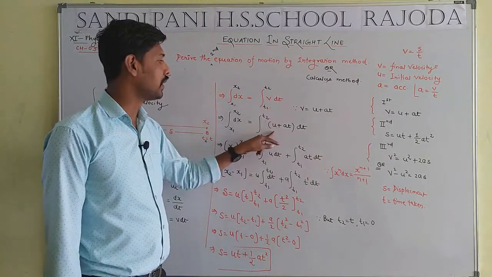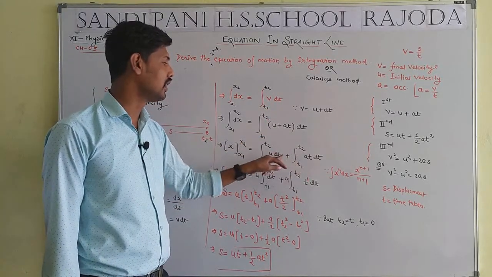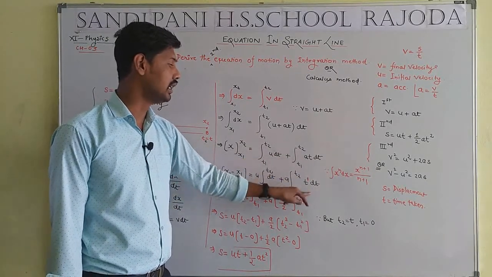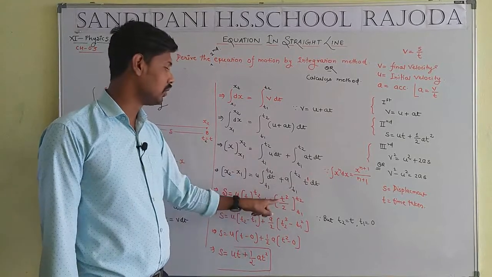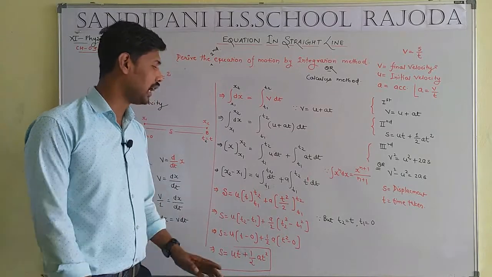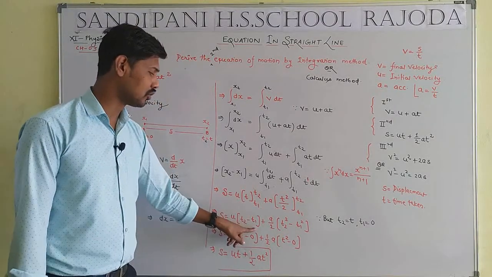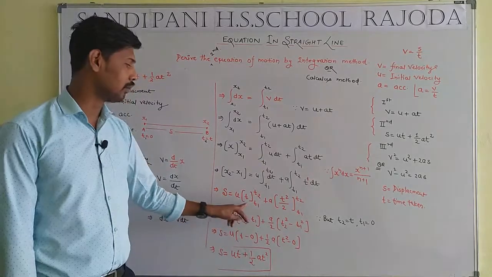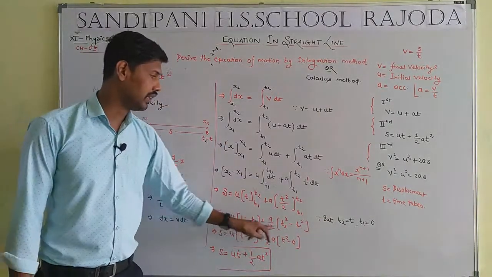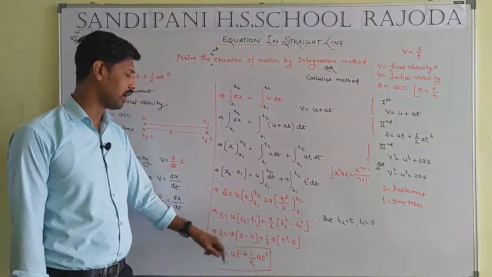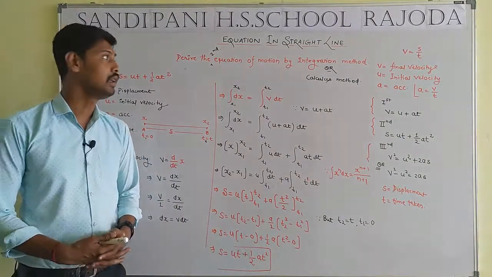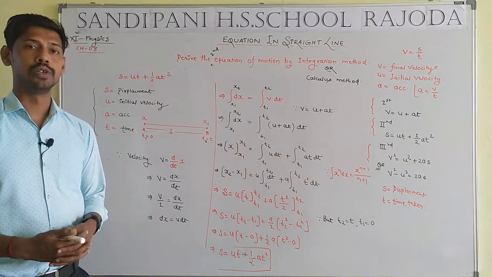Then v is replaced by u plus at. Separate integration: u as outer, integration dt; a as outer, integration t dt. t to the power n means t to the power 1 plus 1 by 2, that means 1 plus 1, 2 by 2. Now time to solve the limit, upper limit minus lower limit, at the position of t. t2 will be equal to t and t1 will be equal to 0, initial time and final time, such that s equal to ut plus half at square. That is the final result related to the second equation of motion.